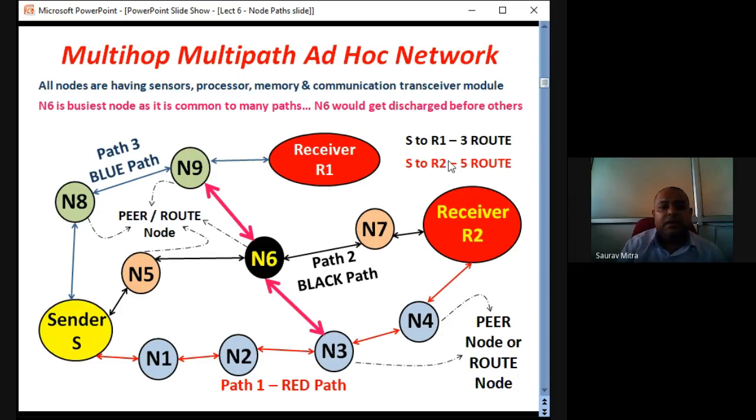What is meant by multi-hop communication? S to R1 directly takes 3 hops: 1 link, 2 links and 3 links. Through all these 3 links, data is transmitted from sender S to receiver R1. So it is called 3 hops. The first hop is S to N8, the second hop is N8 to N9, and the third hop is from N9 to R1. So this is called a multi-path as well as multi-hop and ad hoc network. What is meant by ad hoc? The positions of all the nodes are highly dynamic. They can be mobile, moving here and there, and still we should be able to transmit data from sender to receiver.